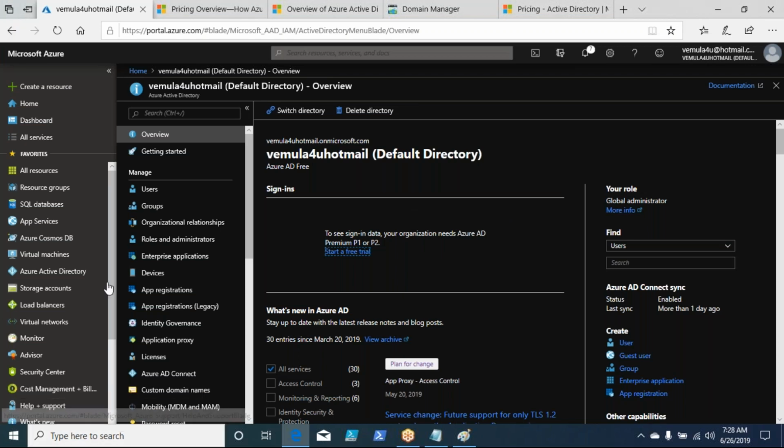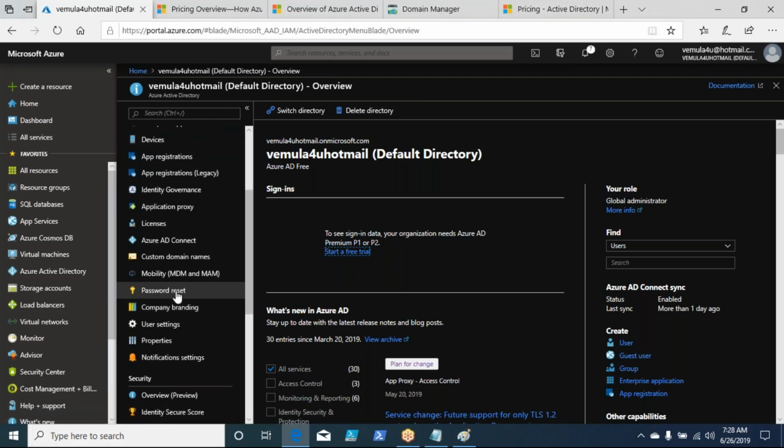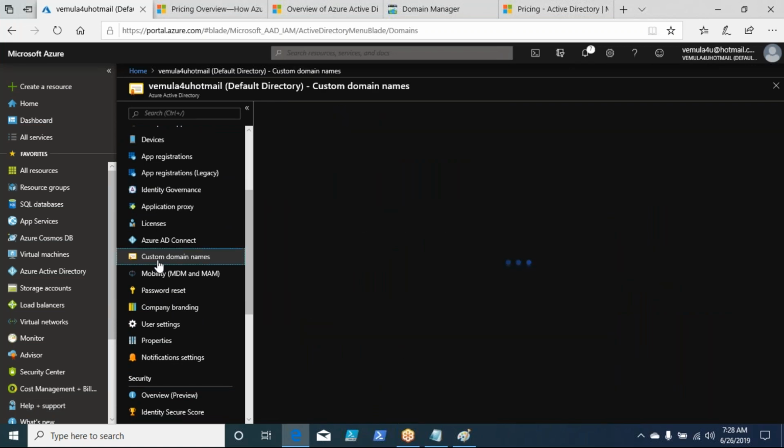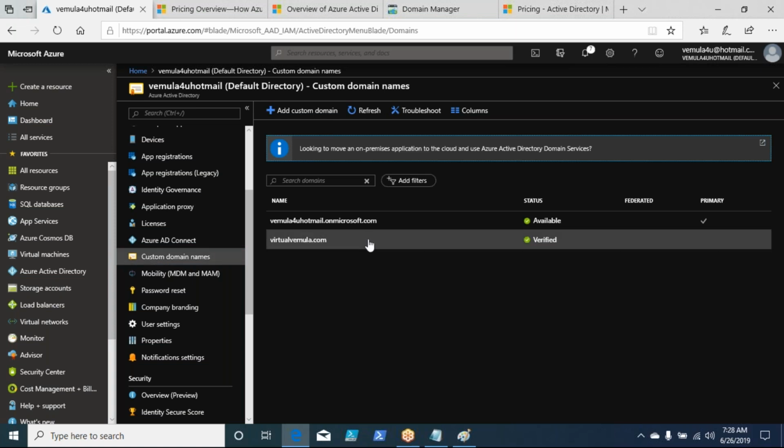Where do I find the custom domain name? Within the same Active Directory. Here you see an option called custom domain names. Now I have a custom domain name already. If you look at virtualvmla.com, this is the custom domain name.